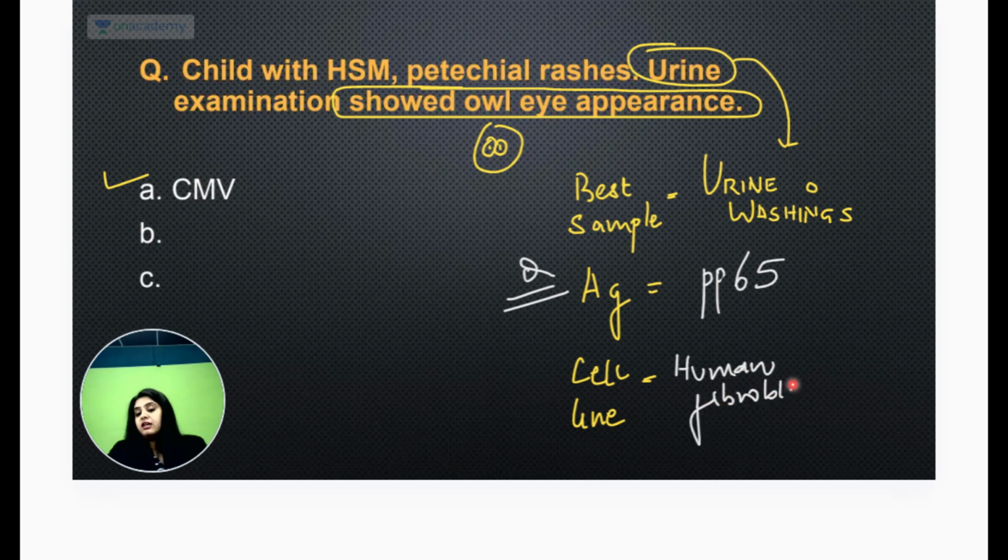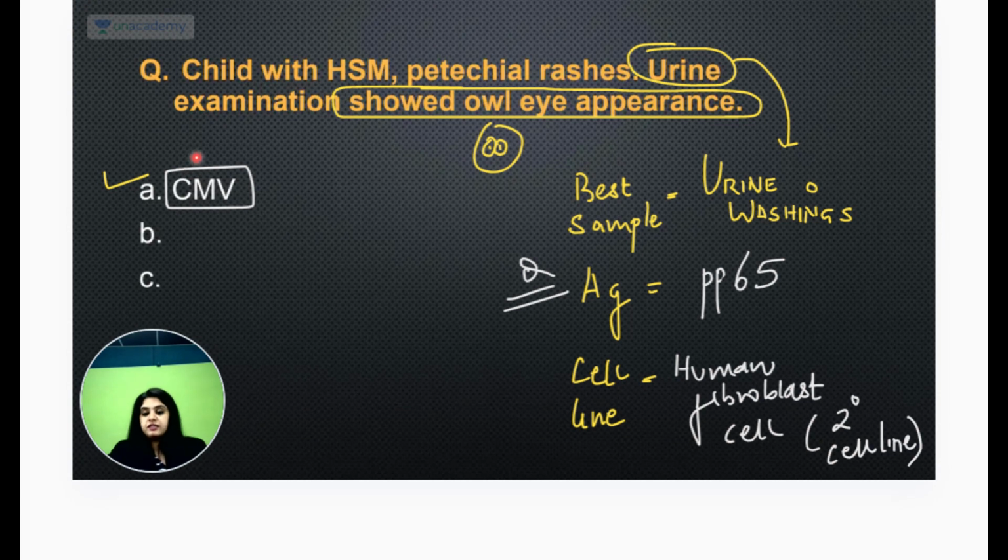So human fibroblast cell line, which is what cell line? Primary, secondary, or continuous? It is a secondary cell line, and that is what is said to be the best cell line for cytomegalovirus. ये अब going forward इसका question है, ठीक है?